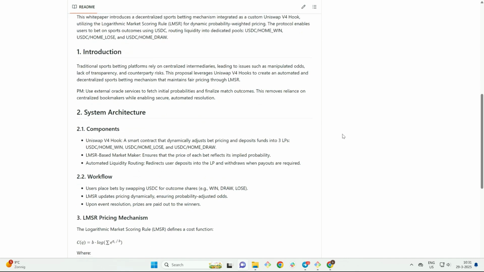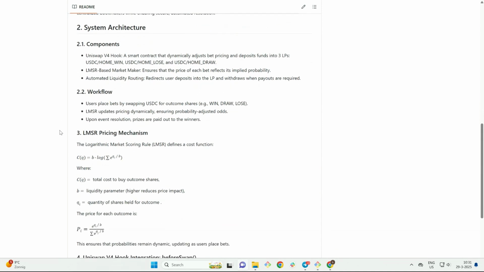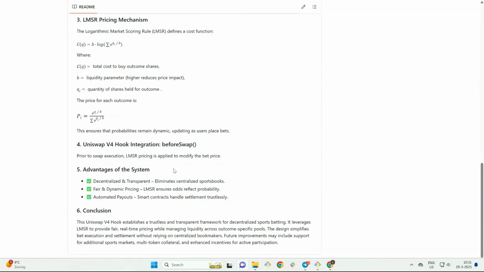bets. An external oracle finalizes the match result after the game ends, which allows the protocol to automatically pay out the winning side. The LMSR model updates prices based on demand, meaning the more people bet on a particular outcome, the lower its potential payout, just like in a real market. We can find the derivation of the betting cost here.